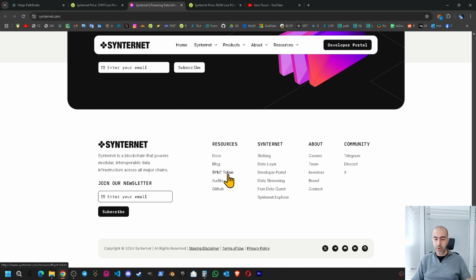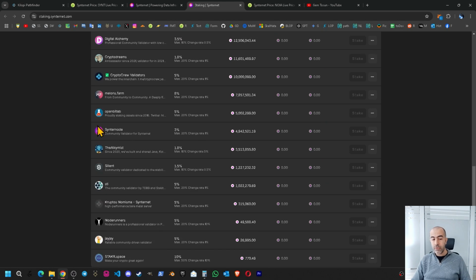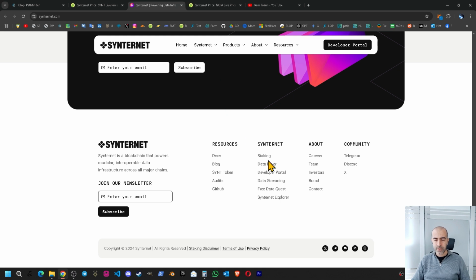We have mentioned the SYNT token. You can click this page. There are some explanations, not too much detail. The detail is located under documentation. There is this audits part. CertiK has already audited the project. We have checked the GitHub. When you click staking, you can see the validators of the blockchain. As for now, if you connect your wallet, you can use this page and stake your tokens if you're interested. The data layer explanation page and the developer portal, we have seen.